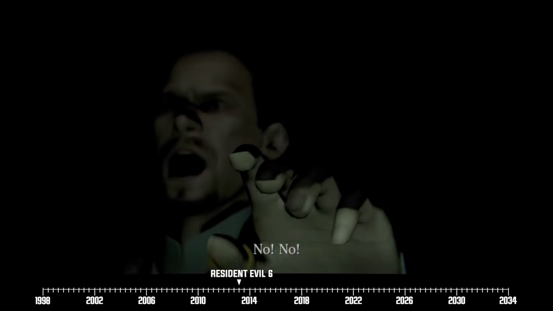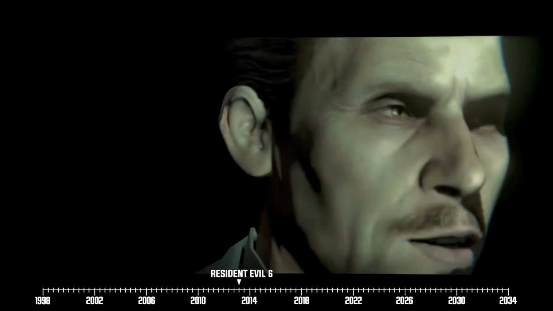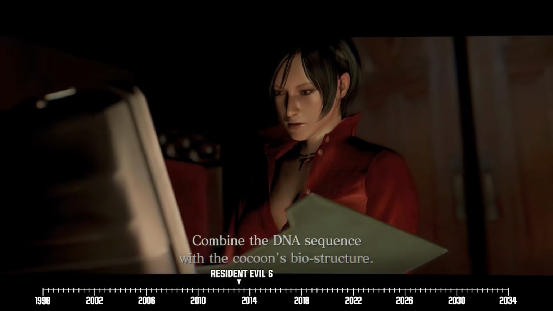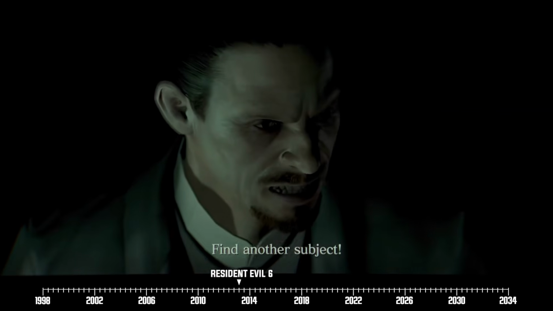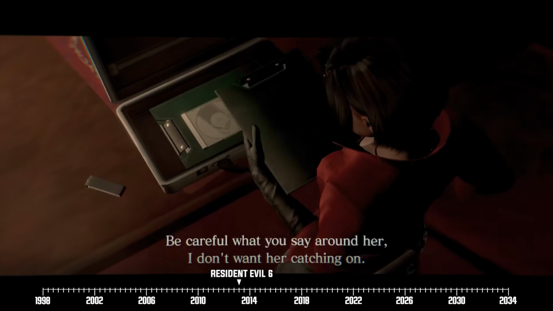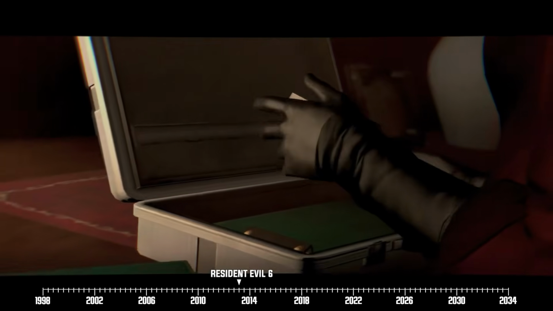After a bit of investigating, Ada learns the origin behind her copycat. It turns out that it was Derek who spearheaded the creation of this clone for the purpose of having a super spy that would be loyal to him and him alone. To create fake Ada, Derek nabbed a scientist working for the family named Carla Radames and injected her with the C virus, which ultimately mutated Carla into Ada's clone.